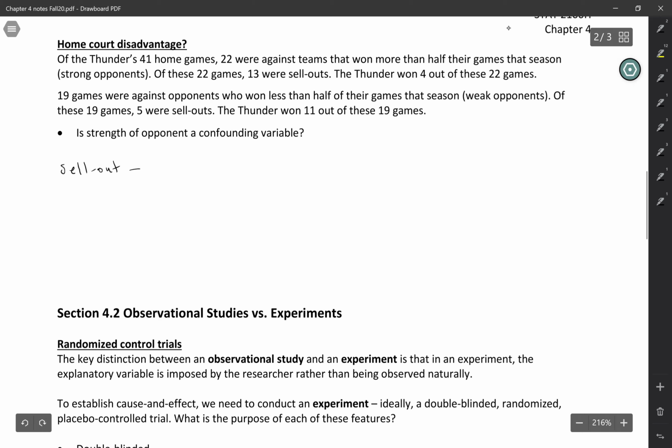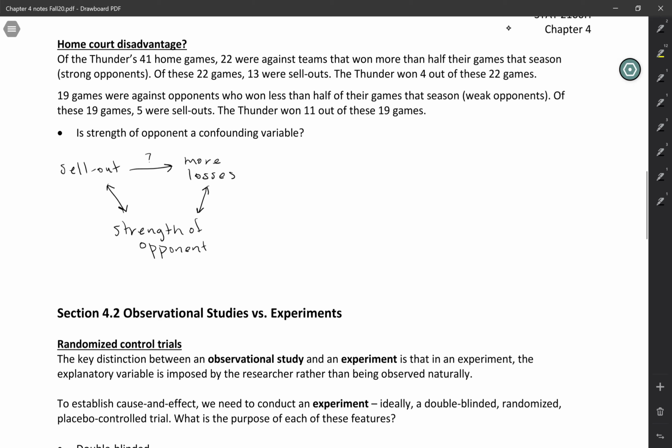So we're interested in the relationship between a game selling out and there being more losses, right? That knowing that the game is a sellout allows you to predict that the team is more likely to lose. So in order for the strength of opponent to be an actual confounder, it would have to be related to both of these things. It would need to be associated with whether or not the game sells out, but it would also need to be associated with whether or not the Thunder loses.